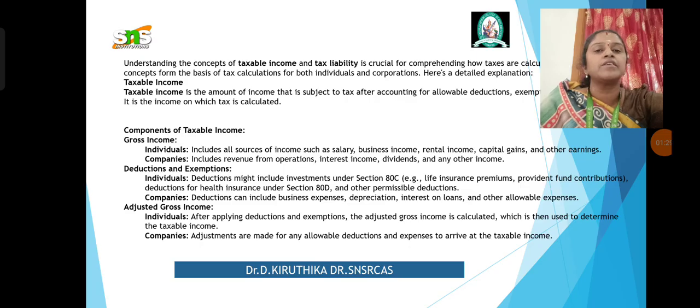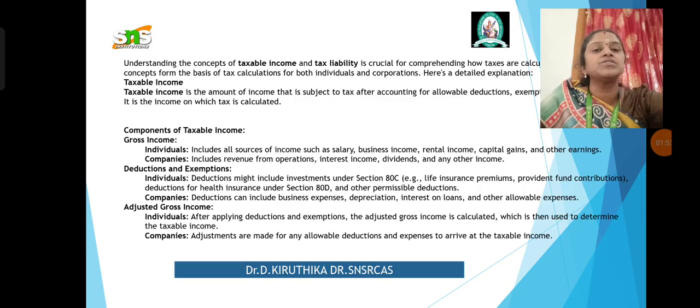And relating to deductions and exemptions, we have given a comparison for individuals and companies. For an individual, deductions might include investments under Section 80C, for example life insurance premium, provident fund contribution, etc. In the case of companies, deductions include business expenses, depreciation, interest on loans and other allowable expenses.